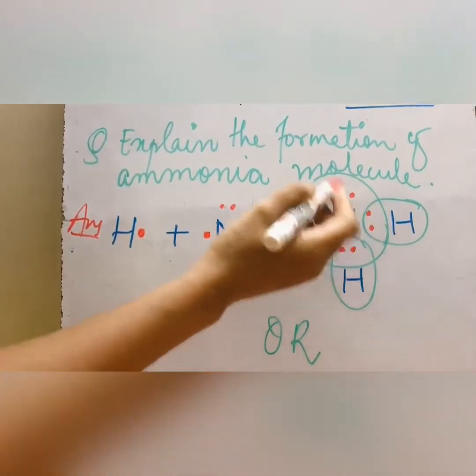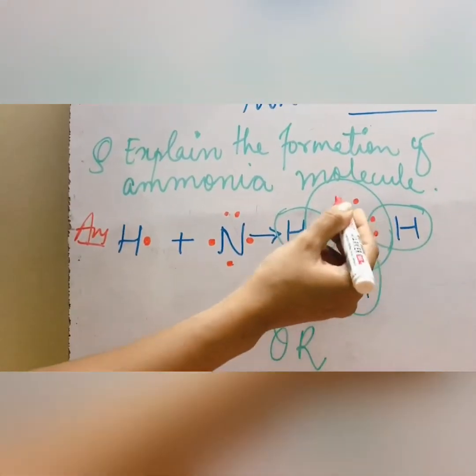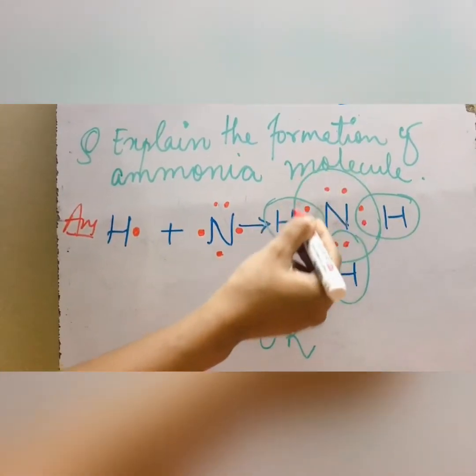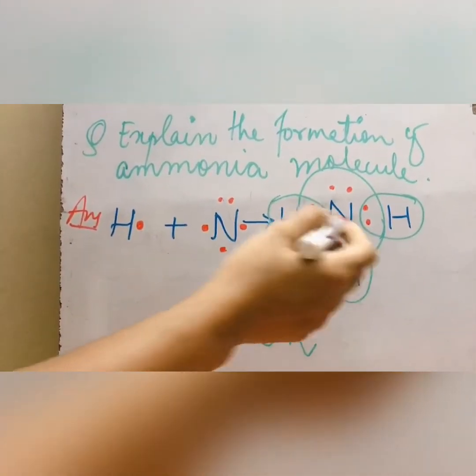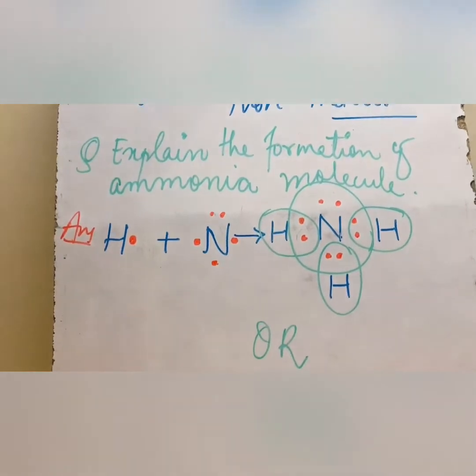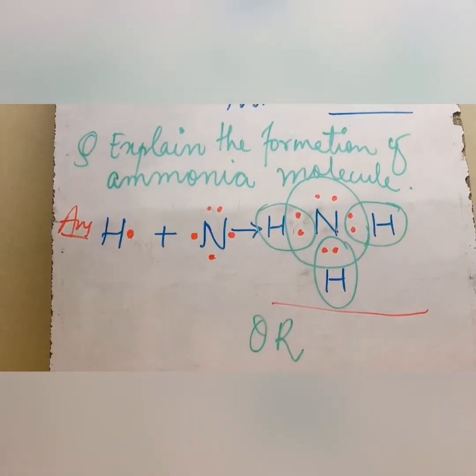Counting 1 2 3 4 5 6 7 8, we make a circle around them and understand that they have completed their octet, with 8 electrons in their outermost shell, and thus the molecule is ready for us.